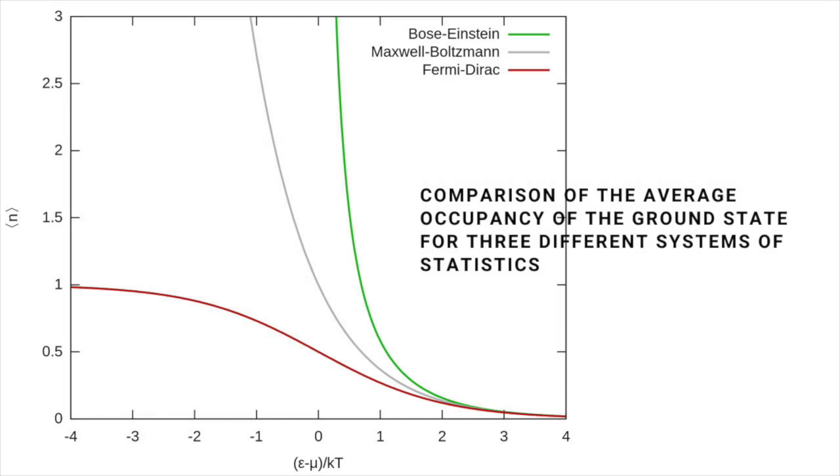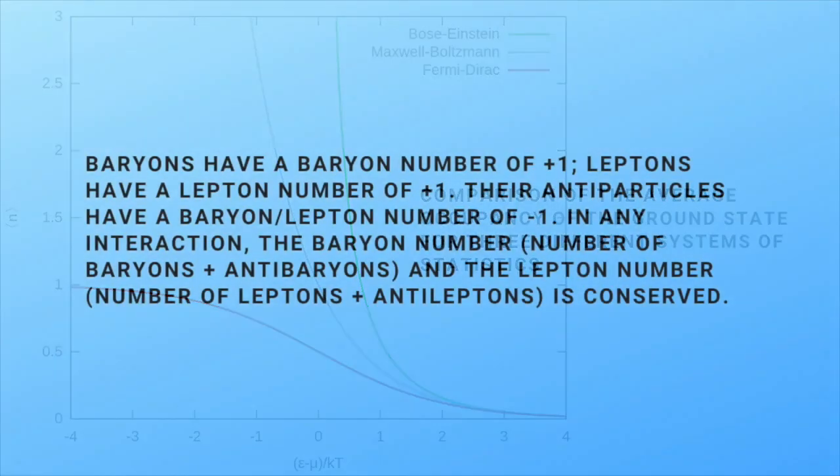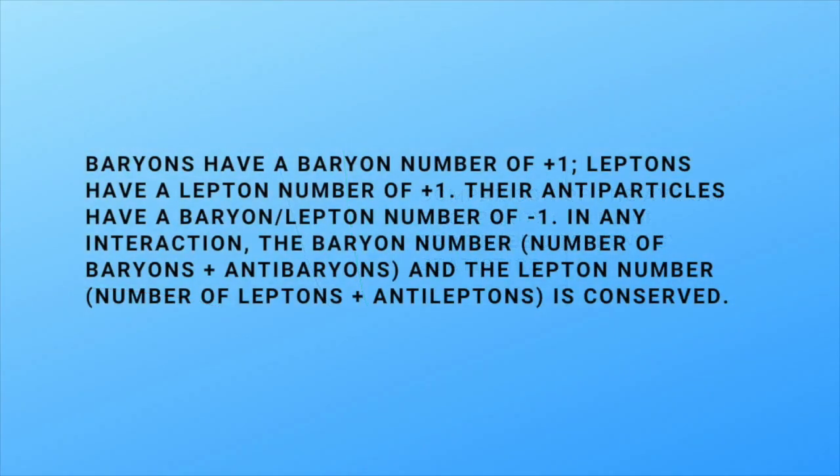Because fermions obey the Pauli exclusion principle, they're subject to a type of quantum statistics known as Fermi-Dirac statistics. This is distinct from the Bose-Einstein statistics that governs the behavior of bosons. As well as their characteristic spin, fermions have another specific property. They possess conserved baryon or lepton quantum numbers. This means that in any interaction, the combined number of baryons and antibaryons, and leptons and antileptons before and after an interaction must remain the same.